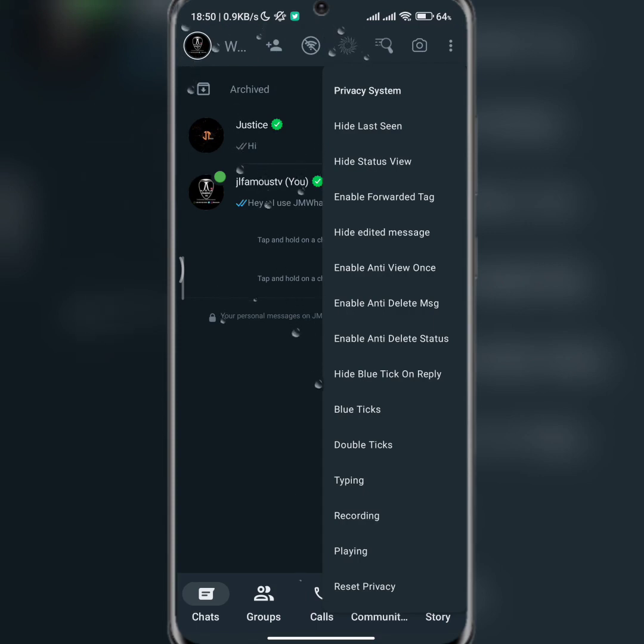Enable anti-view once. So when they send you something as view once, you can enable this so that you'll be able to view those things more than once. You can enable anti-delete message, anti-delete status, anti-blue tick on reply, blue tick itself, double tick, typing. If you are typing, it will show typing on the other person's WhatsApp. But if you want it to show recording while typing, or to show playing while typing, you can set that here.